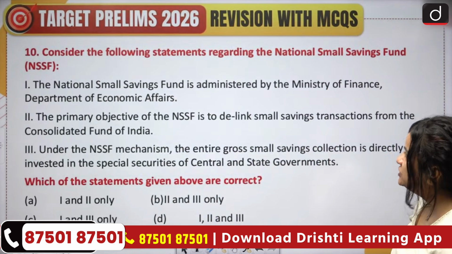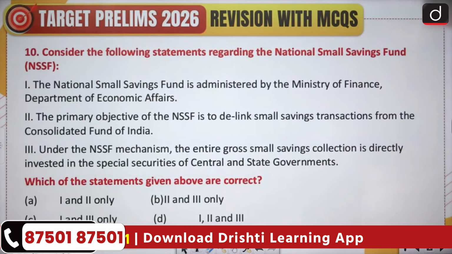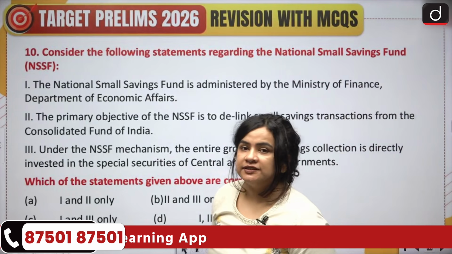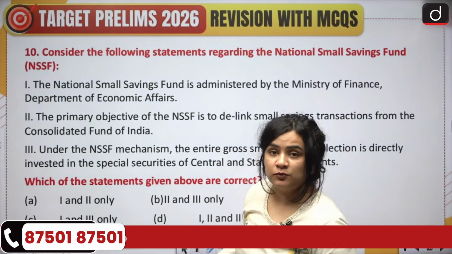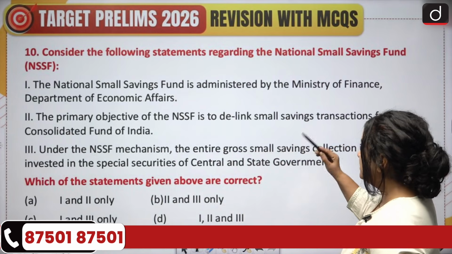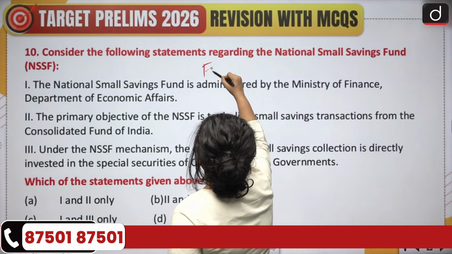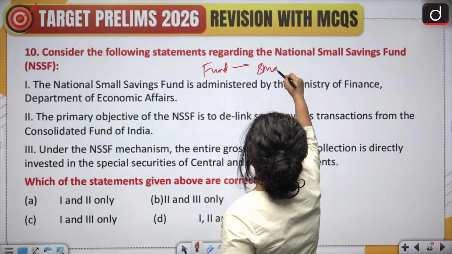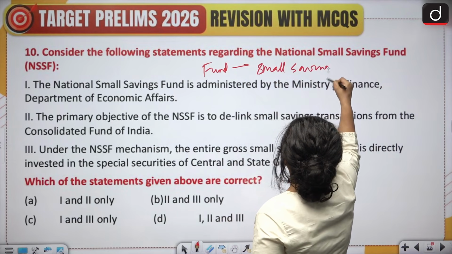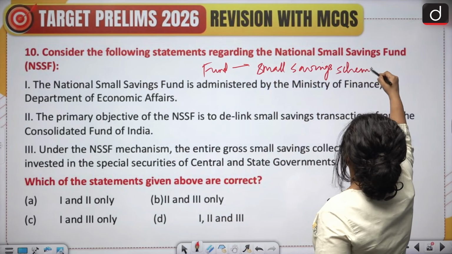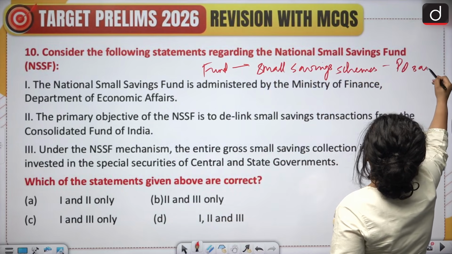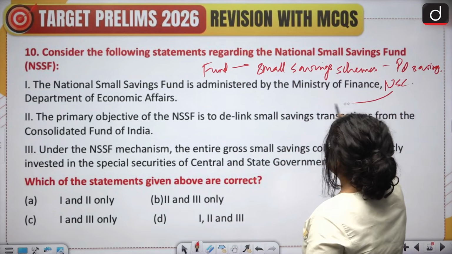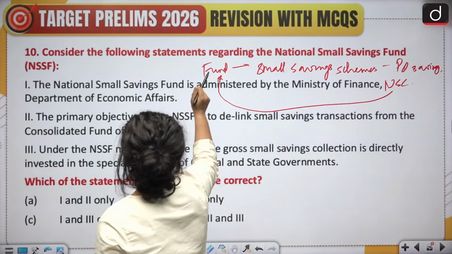Question 10, the final question. Consider the following statements regarding the National Small Savings Fund, NSSF. Now, before considering these statements, let's first understand what the NSSF or the National Small Savings Fund is all about. Now, this fund is basically a fund where money from all these small savings schemes like your post office savings, your national savings certificate, etc., is collectively pooled in this fund.